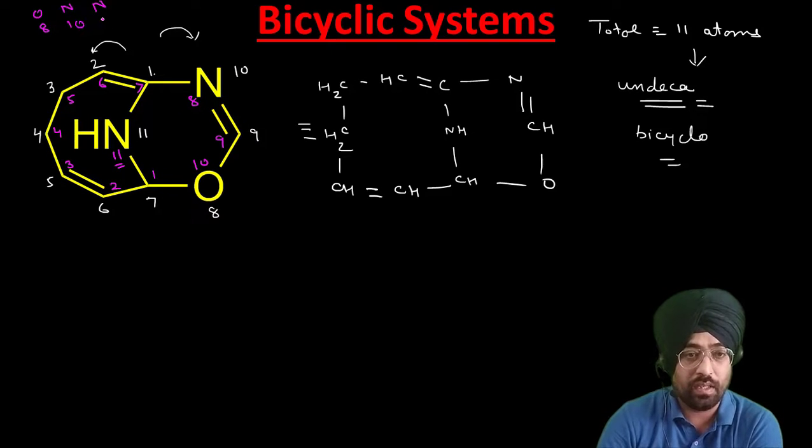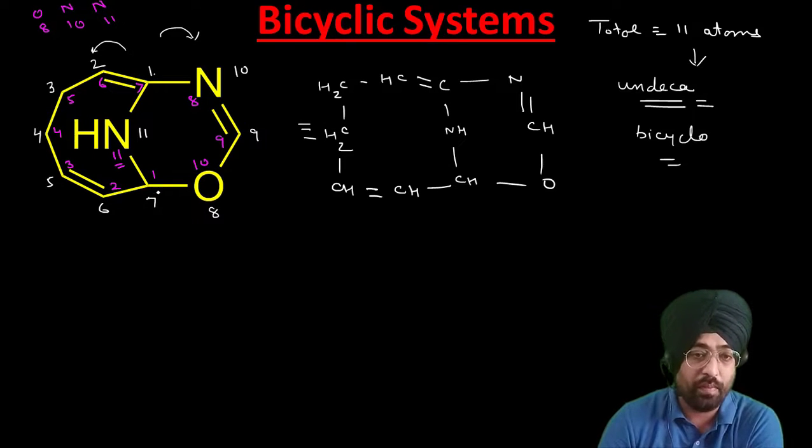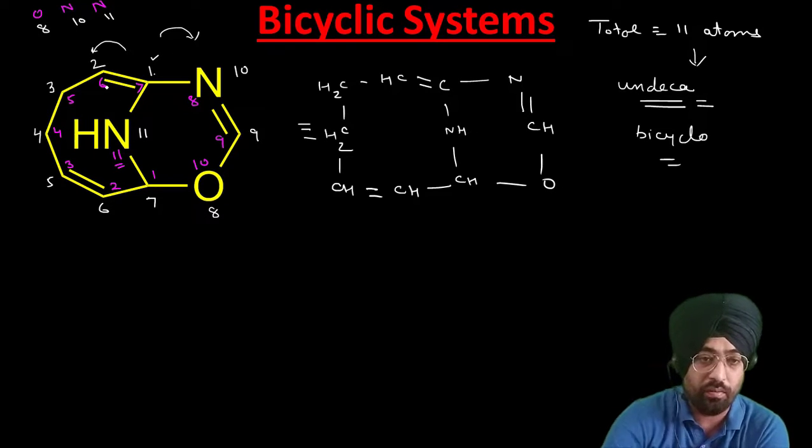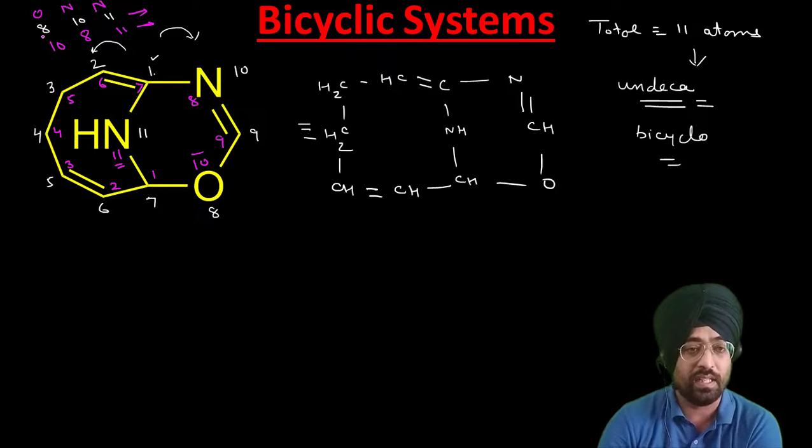Now if we do it by this white color, let us see. If we do numbering according to first, yeah, this was the white colored numbering, sorry. If we do it by this white color, then we have oxygen 8, nitrogen 10, nitrogen 11. Now if we do it by this purple color, then we have the first nitrogen as 8, oxygen as 10, and the second nitrogen is 11. So first we will check the sum of locants. The sum of locants is the same, 8 plus 10 plus 11, 10 plus 8 plus 11.